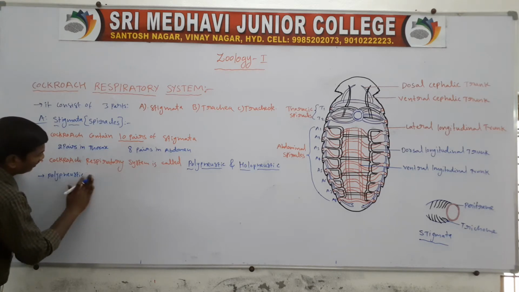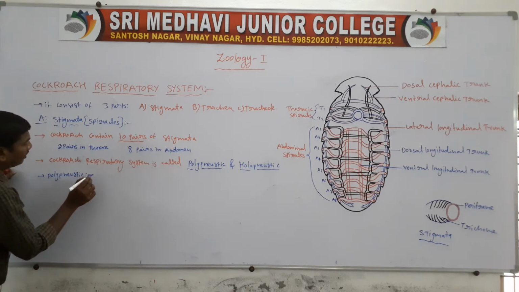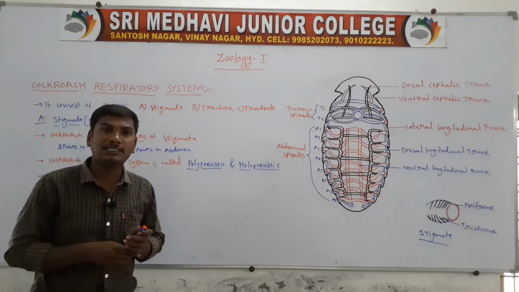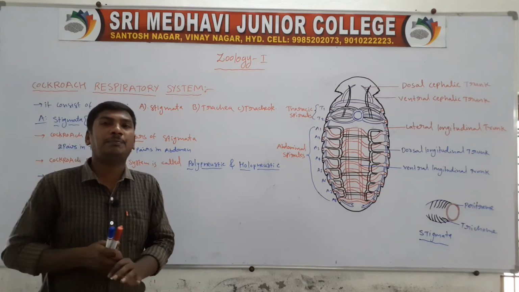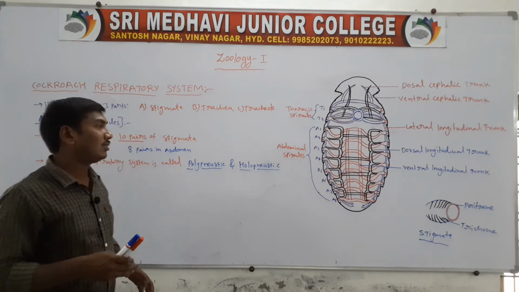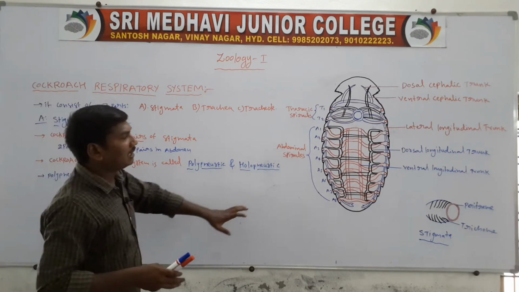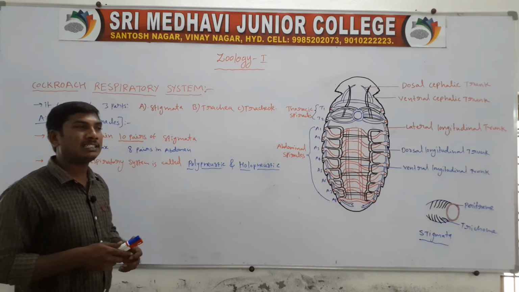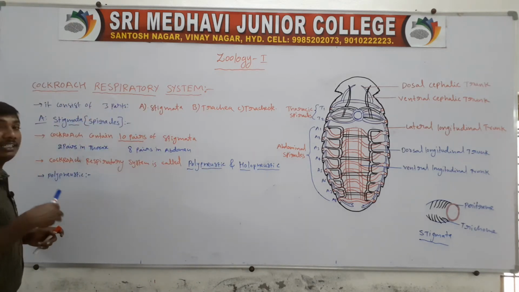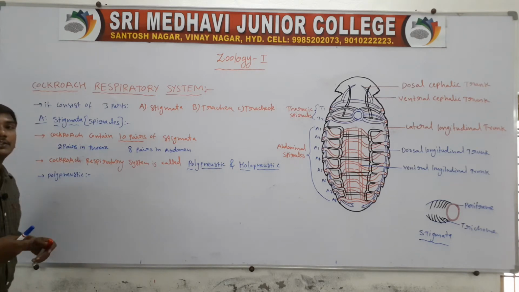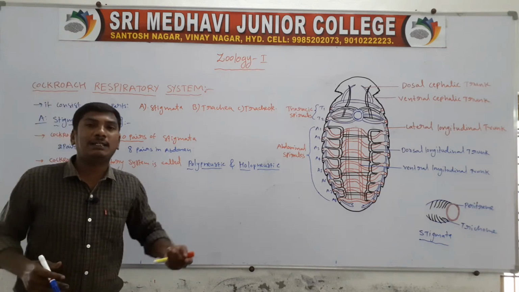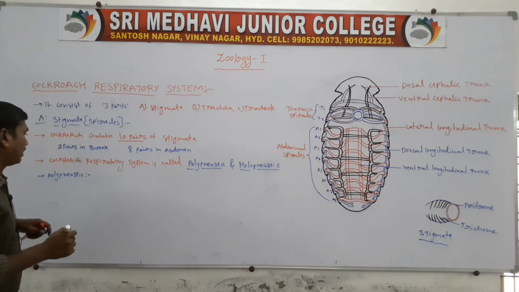Polynucleatic: poly means many, and many means more than 3 pairs. How many spiracles does the cockroach have? 10 pairs of spiracles, so more than 3 pairs. So this respiration is called polynucleatic respiration. Polynucleatic respiration means it contains more than 3 pairs of spiracles.